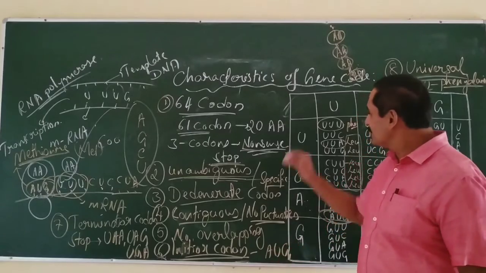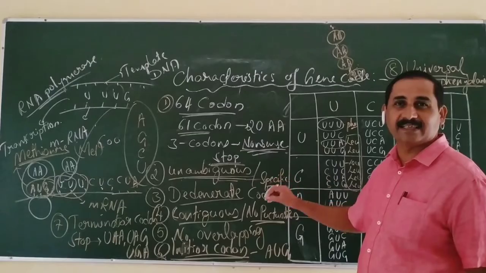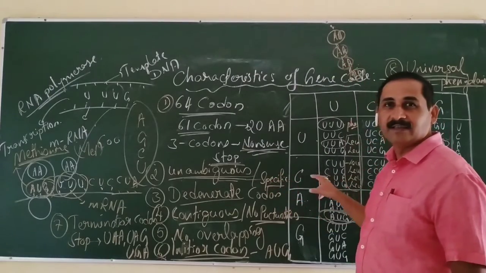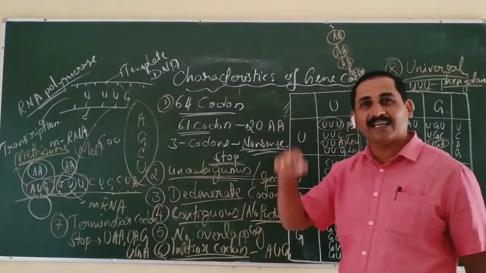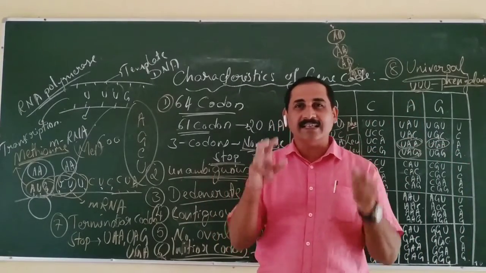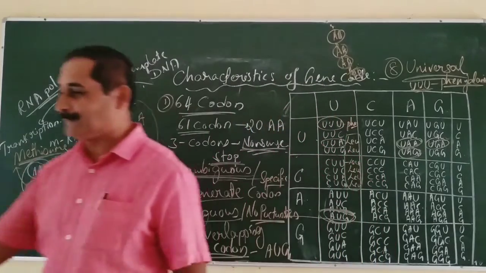Okay, by using this knowledge, let me explain how the protein is synthesized, how the peptide chain is formed, the process of translation of protein synthesis. In the last video, we discussed the transcription process. Now we have to discuss the translation of protein synthesis.